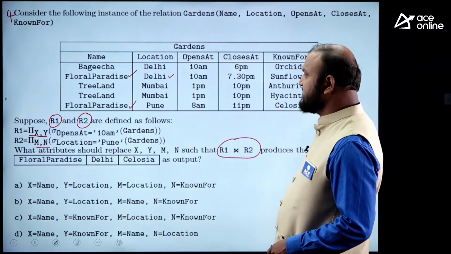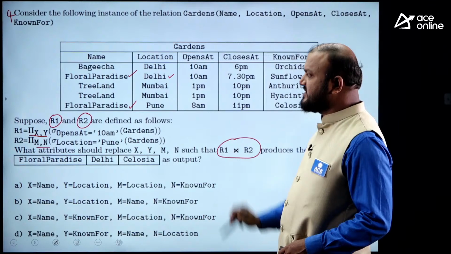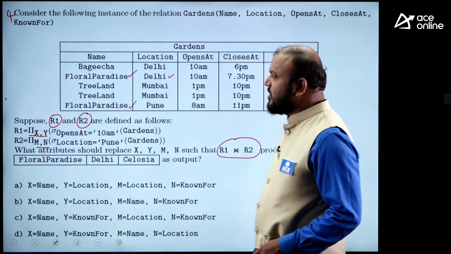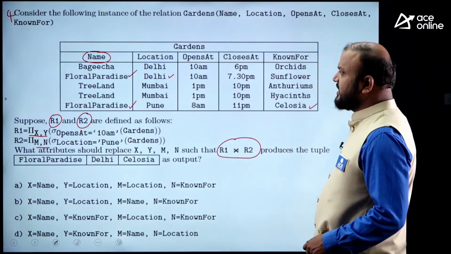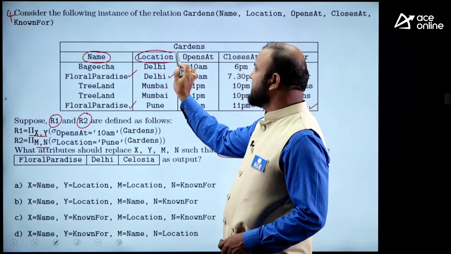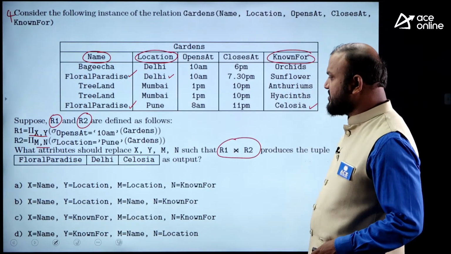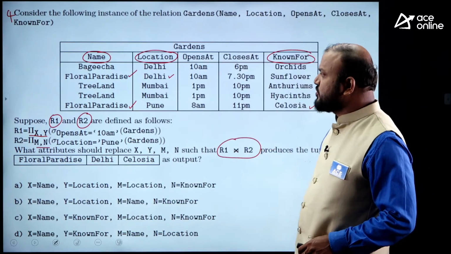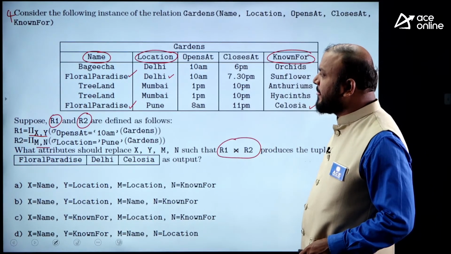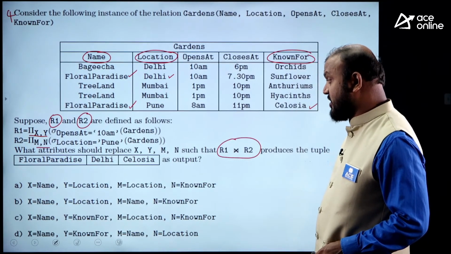Delhi and celosia we wanted, and floral paradise is common. So the common attribute should be name, I feel. The other two attributes are location and known for. The two relations are to be joined based on the name attribute, so name should be common.